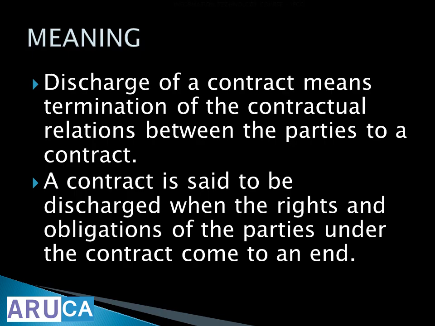A contract is said to be discharged when the rights and obligations of the parties under the contract come to an end. Right? There is nothing, the contract is over by many methods. So which are all the methods? We'll see now.